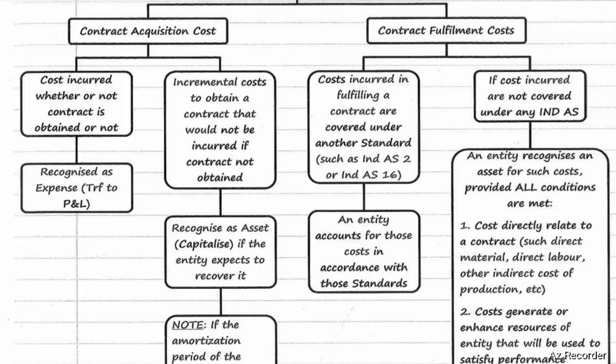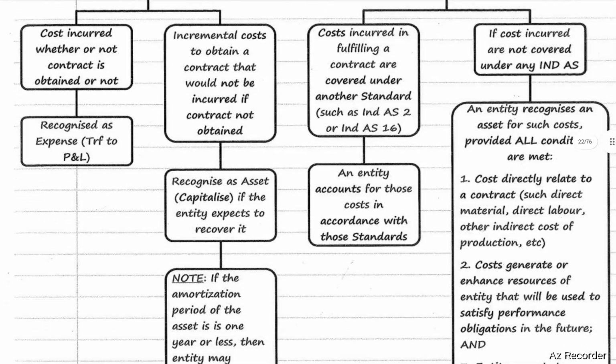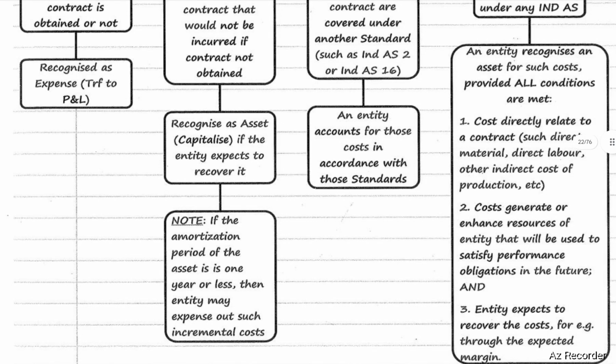If costs are not covered under other Ind AS, then the entity shall recognize an asset for such cost provided all conditions are met. First condition, the cost directly relates to a contract, such as direct material, direct labor, and other indirect cost of production. The cost generates or enhances the resources of the entity that will be used to satisfy performance obligations in the future, and the entity expects to recover the cost, for example, through the expected margin. If all the conditions are satisfied, then recognize the revenue for such costs.